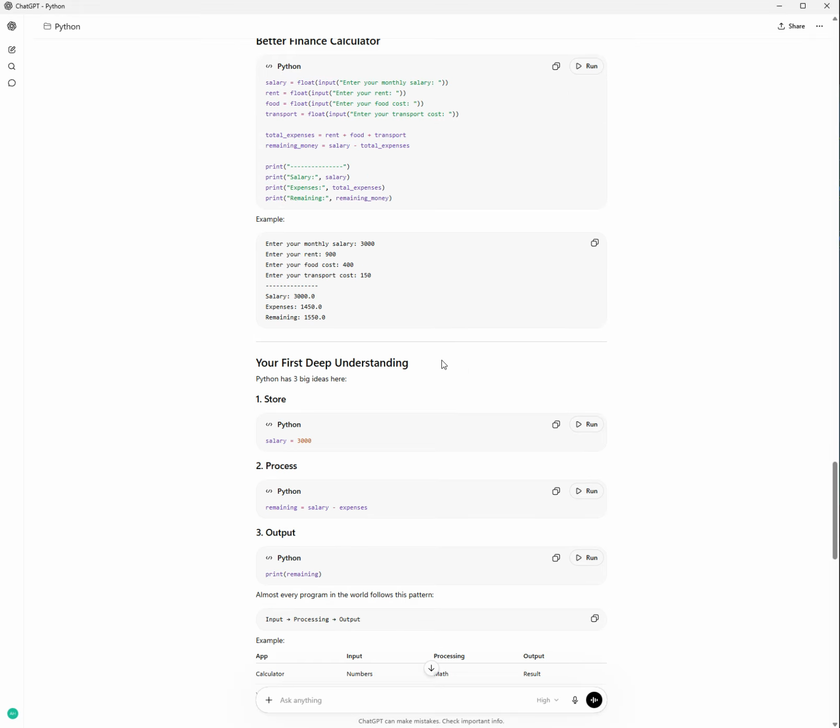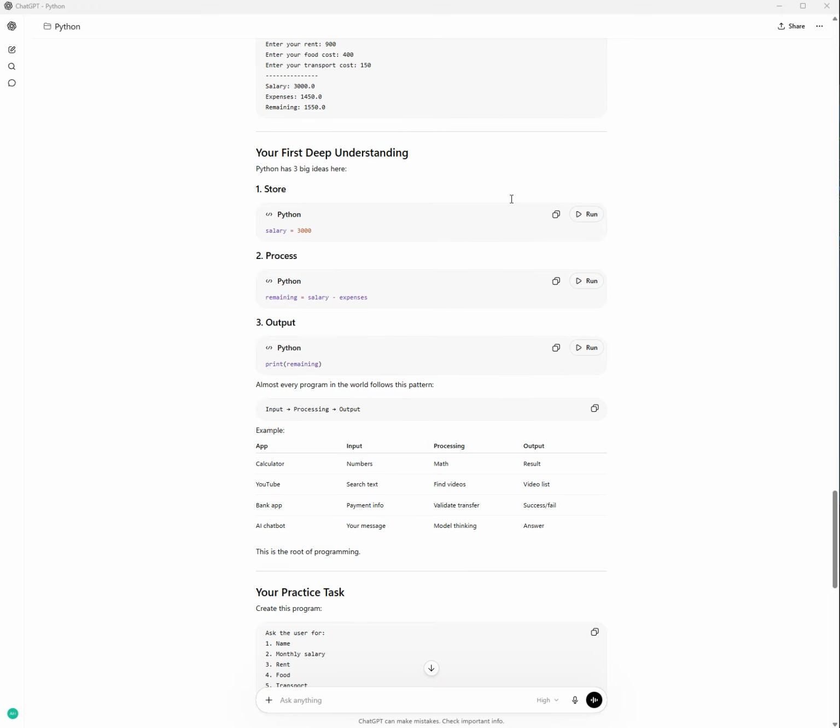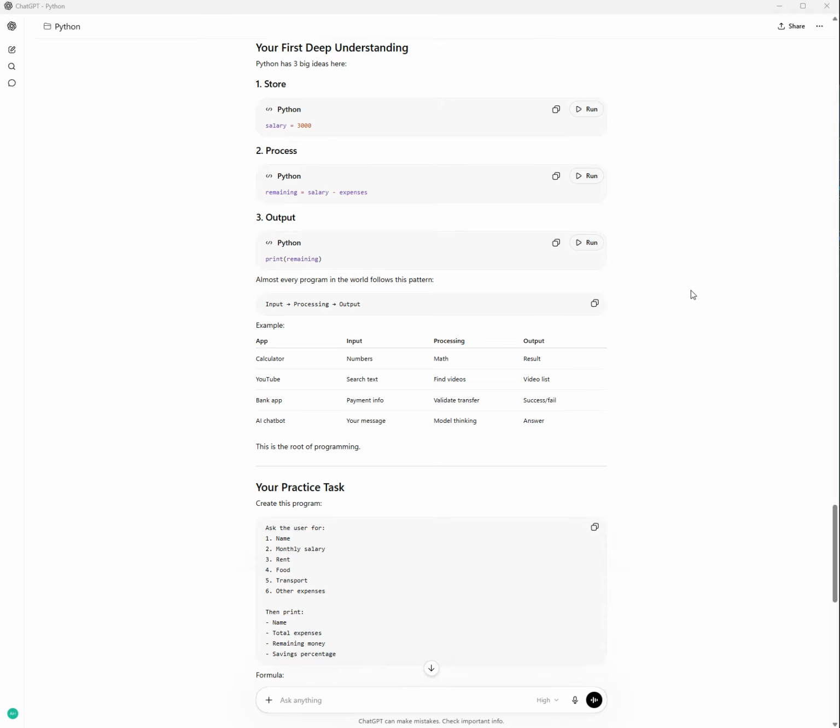Our first deep understanding. Python has 3 big ideas here. First of all, we had a variable called salary and we stored the value 3,000 in it. Then the process, the salary minus the expenses, and the output, print remaining. Almost every program in the world follows this pattern: input, processing, output.